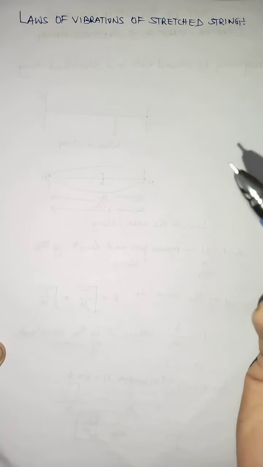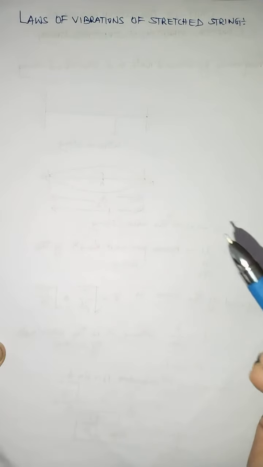But the frequency of vibration of a stretched string, as we learned in the last YouTube video also, depends upon a number of factors. It depends upon the tension acting on the string. It also depends upon the length of the string. It also depends upon the mass per unit length of the string. So these factors are expressed in the form of laws.